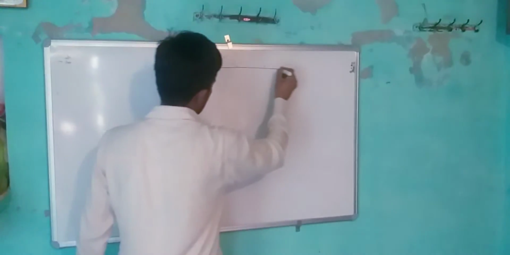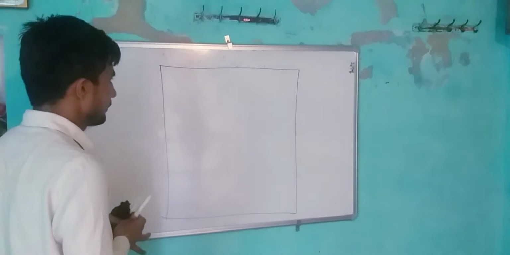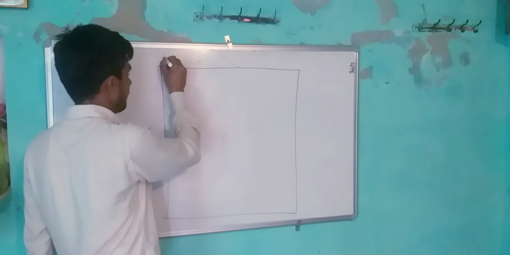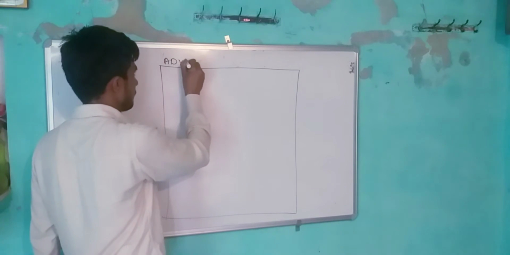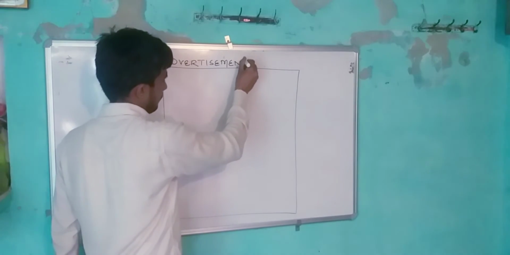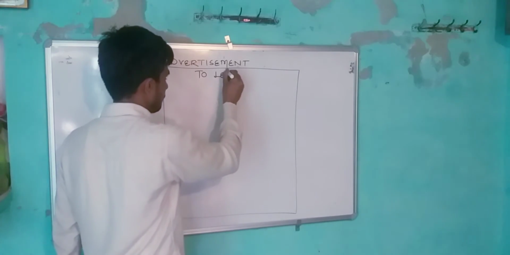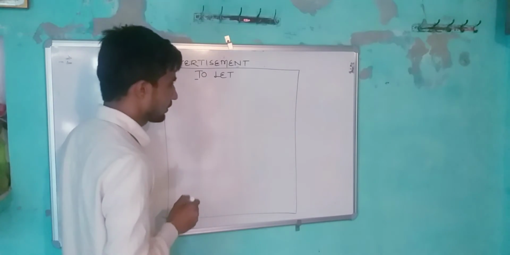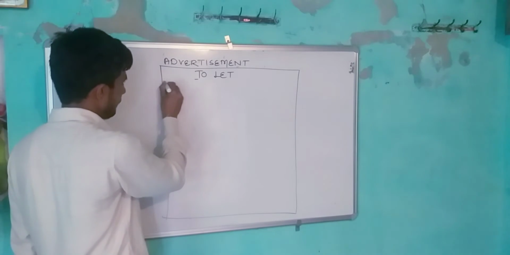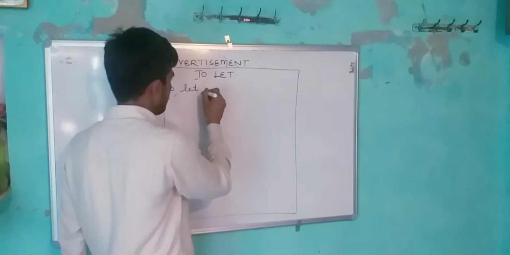First you draw lines, an outline. After that you write down the word advertisement. After that, the title to let. Then you give some space and start: to let, a